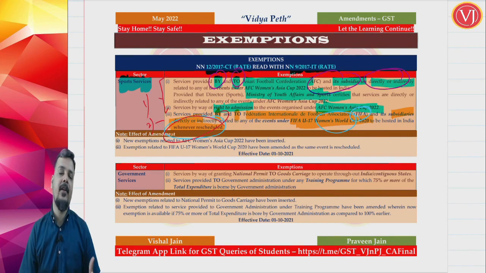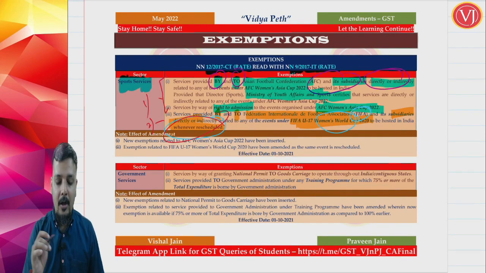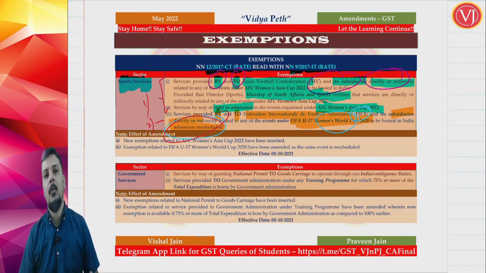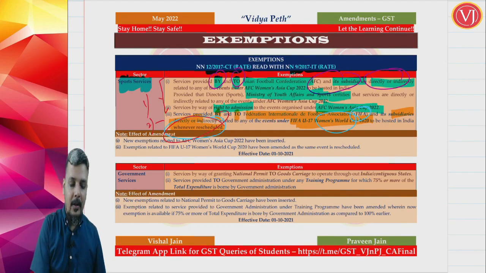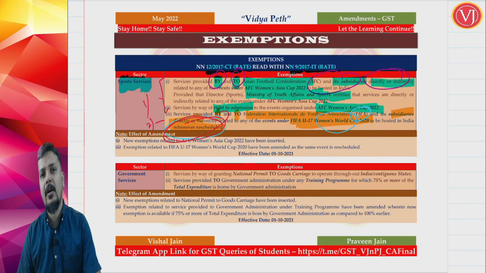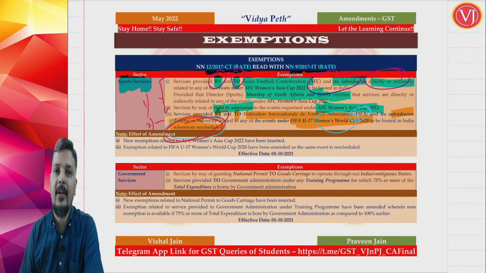Again, certification will be by the Ministry of Youth Affairs and Sports. Another exemption will also hold good: entry tickets for that Women's World Cup 2020 will also be exempted. So that will remain true. Only one word has been added here, whenever rescheduled. So that is all about your amendments in relation to the sports sector.